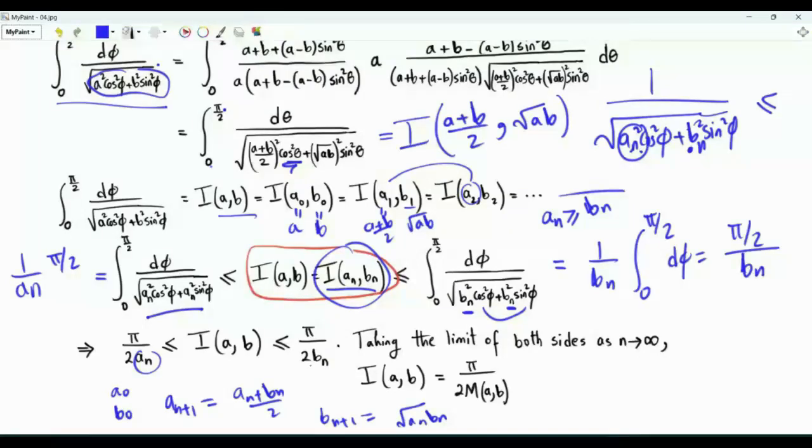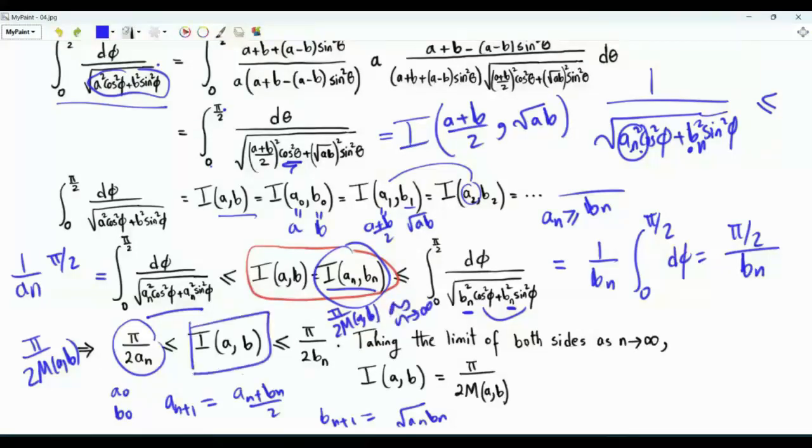If we take the limit as n tends to infinity, the sequence an converges, the sequence bn converges, and both sequences converge to the exact same limit. If we take the limit of the left-hand side as n tends to infinity, we get pi over 2m of a comma b. If we take the limit of the right-hand side, we again get pi over 2m of a comma b. By the sandwich theorem, this integral is pi over 2 times m of a comma b.